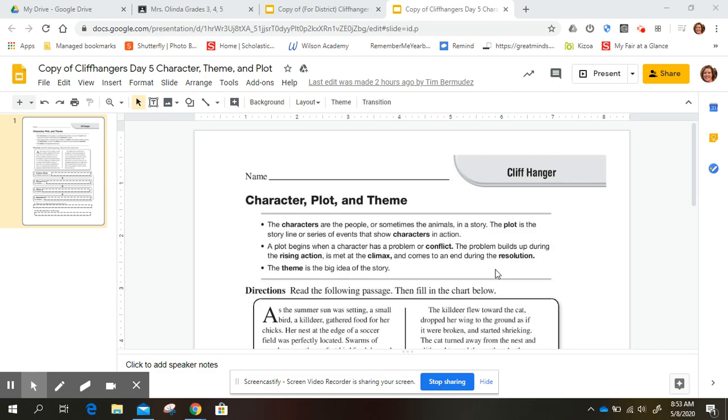Hi, fourth graders. You have another character, plot, and theme worksheet. It's not the same as the one from the other day. It's a different story. It still goes with your story of the week, Cliffhanger. So I'll read the bullets.